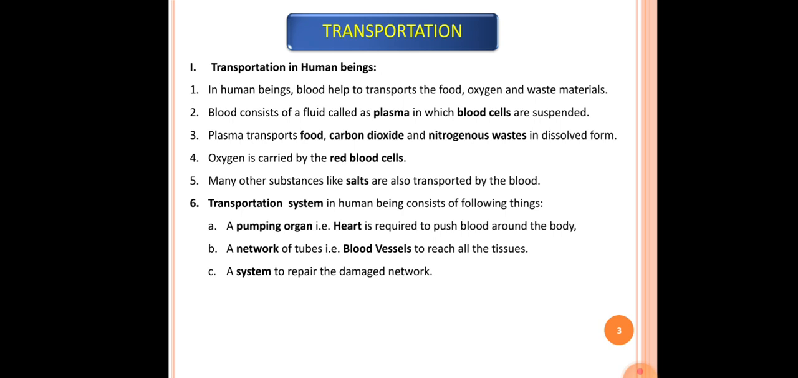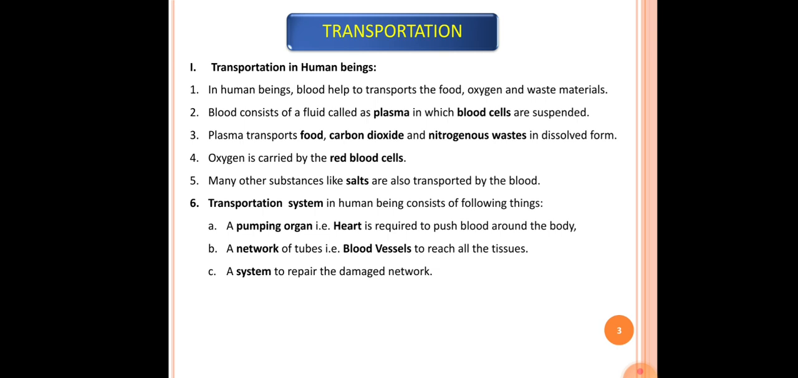The fourth point here is, oxygen is carried by red blood cells. Okay, so from the blood cells, the RBCs help to carry the oxygen along with it. The fifth point here is, many other substances like salts are also transported by blood. So blood also helps to transport many different types of substances like salts along with it. The sixth point here is, transportation